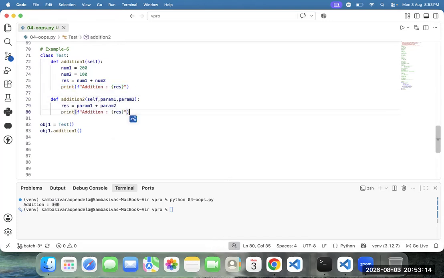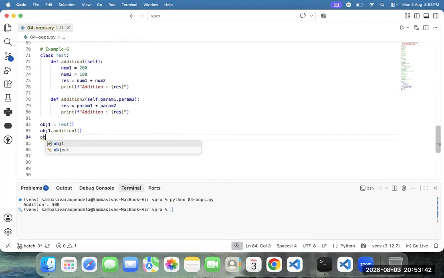Dasari, Hare Ram, please respond here. In addition one, do we have any parameters? No, sir, no parameters. In addition two, do we have any parameters? Two parameters. Addition one has no parameters, but in addition two we have the parameters. And how to call addition two? obj1 dot addition two.